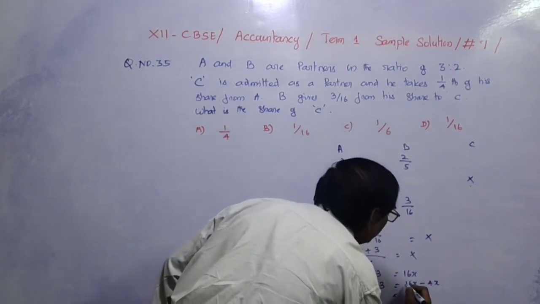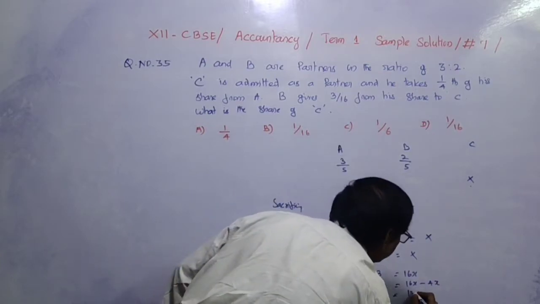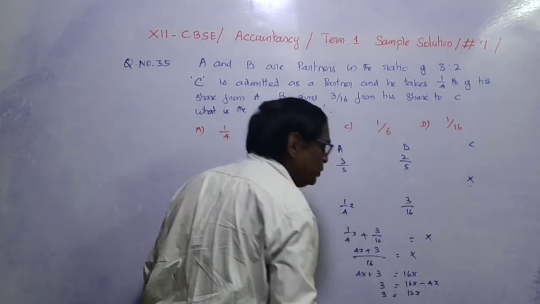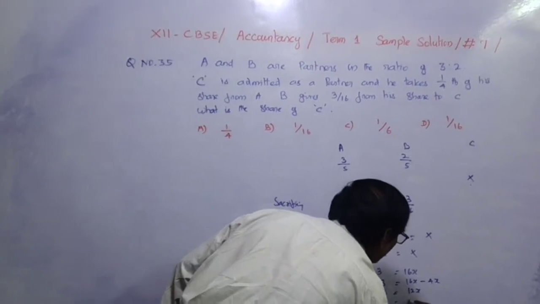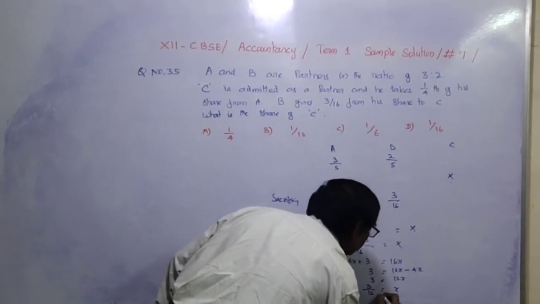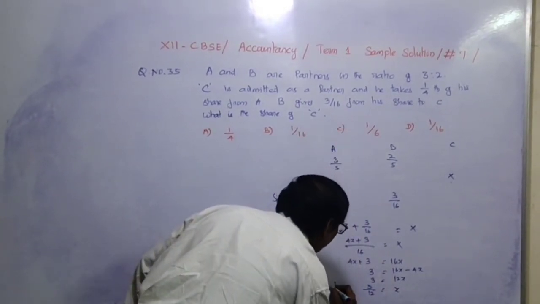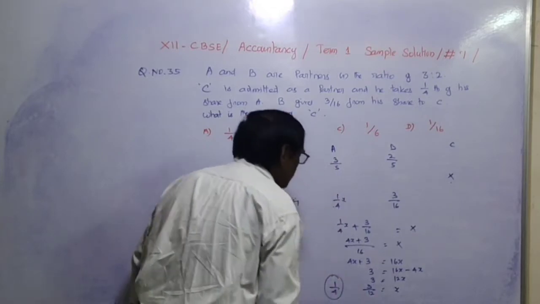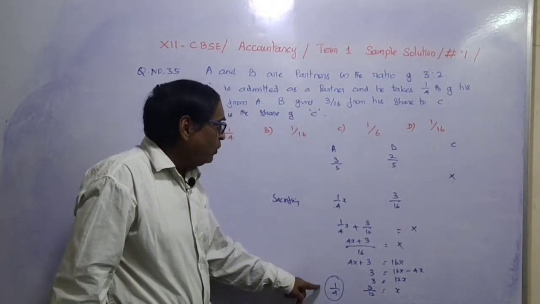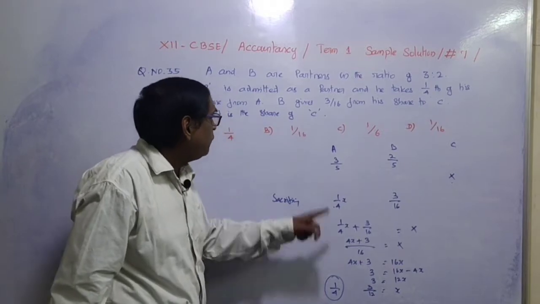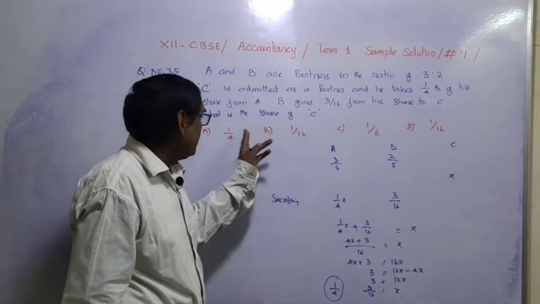So here 16x minus 4x, 12x. So 12x equal to 3. So x equal to 3/12. That means 1/4. So he is getting 1/4 from the old partners, from A and B.